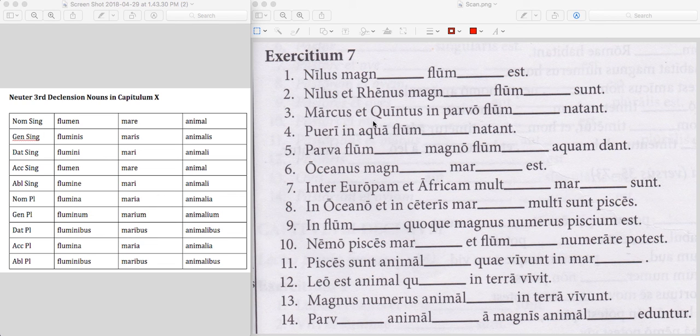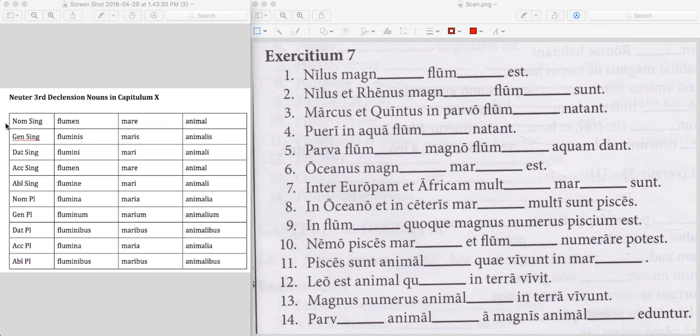Let's see, this is exercise 7 and I said I would make a little video for you guys, and so here it is. Now in the margin on exercise 7 you saw these nouns basically, but in different order. So one of the things about this book that creates a little bit of a challenge is that it doesn't work with the order of cases that we've sort of been working in.